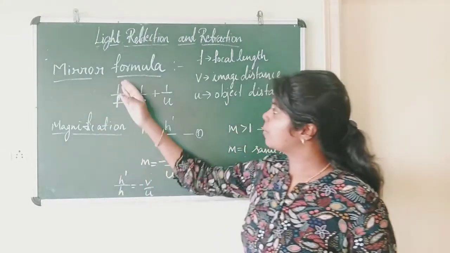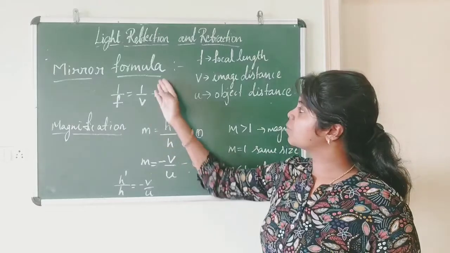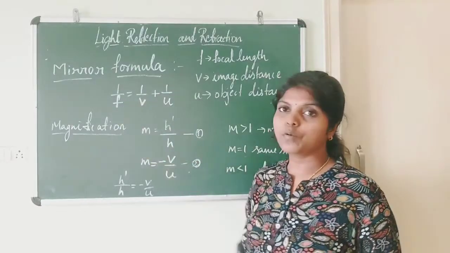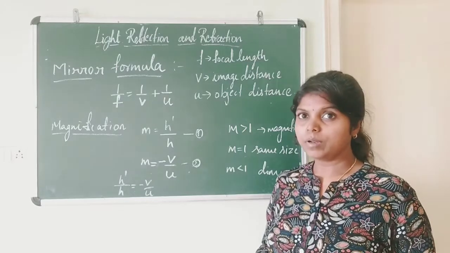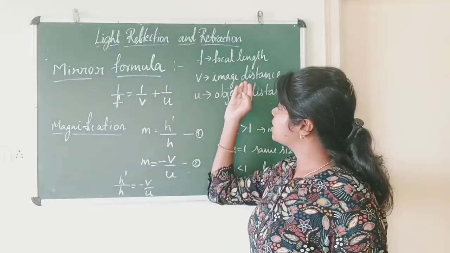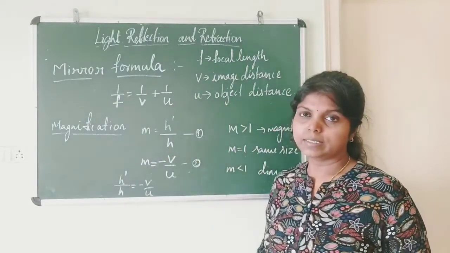Now we have the mirror formula. It states 1 by f is equal to 1 by v plus 1 by u. Here f is the focal length, which is the distance between principal focus and pole. v is image distance, u is object distance.